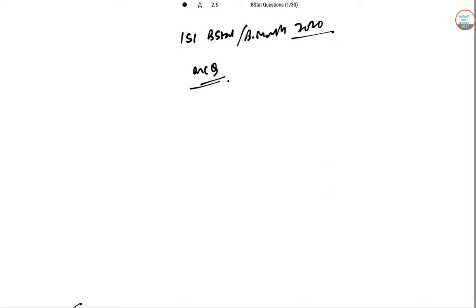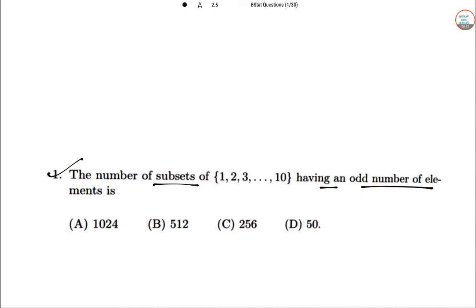Let's start with question number 1. The first question is about the number of subsets: the number of subsets of 1 to 10 having an odd number of elements.